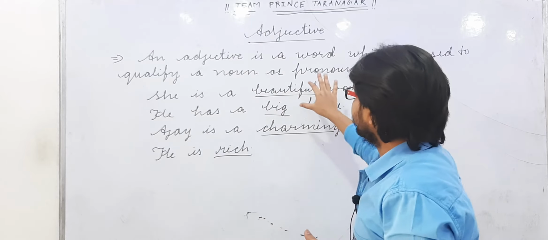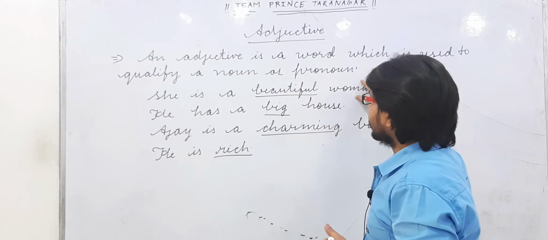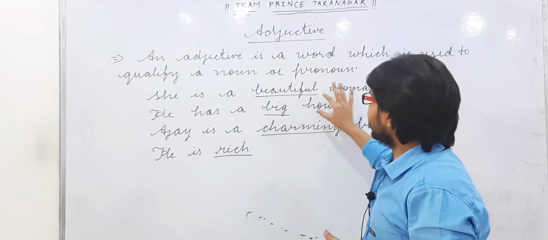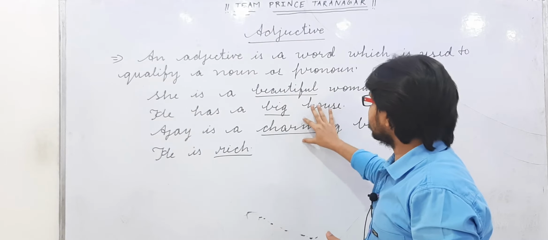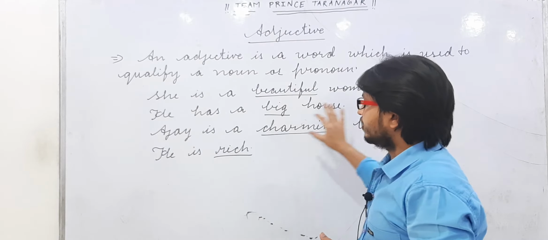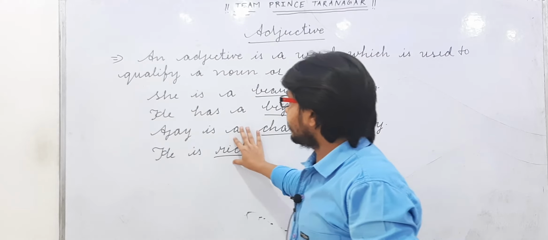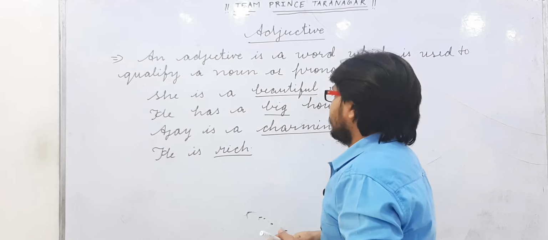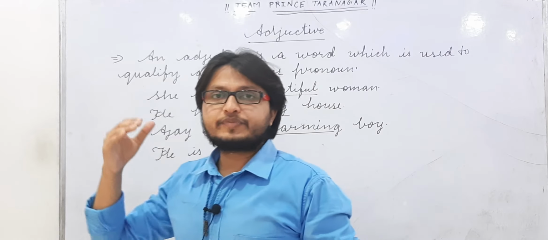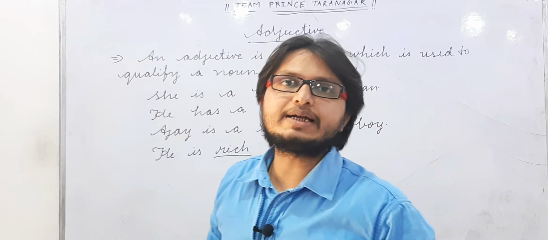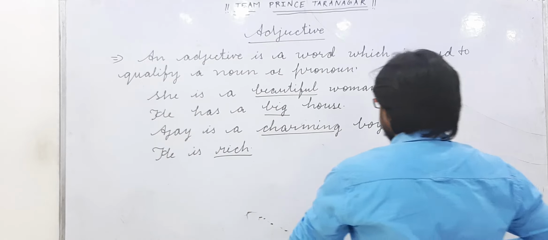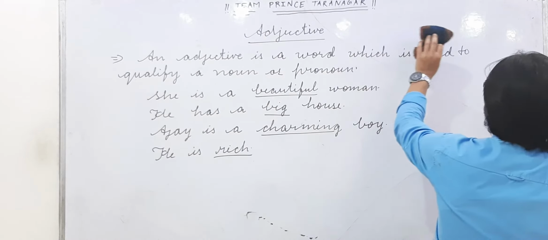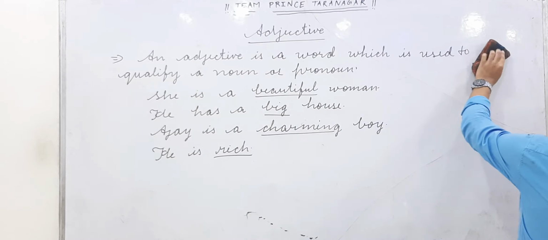Beautiful is qualifying a woman, big is qualifying a house, charming is qualifying a boy, and rich is qualifying the subject he. Okay, let's see what is the use of adjectives. After that we will learn how many kinds of adjective there are.